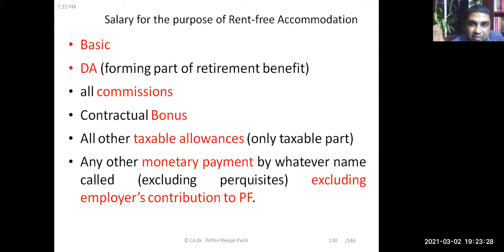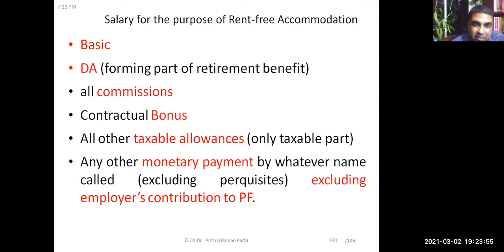It includes basic, it includes DA if it forms a part of retirement benefit. All commissions are to be included, whether it is fixed as a percentage of turnover or not, that doesn't matter. All commissions are included for rent-free accommodation in salary. Then contractual bonuses are included. All other taxable allowances, only taxable parts shall be included.